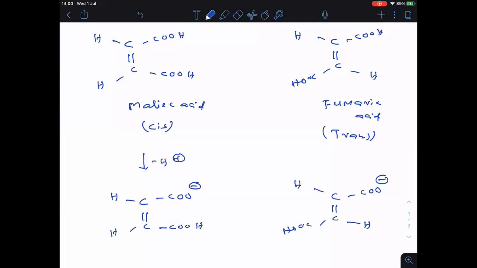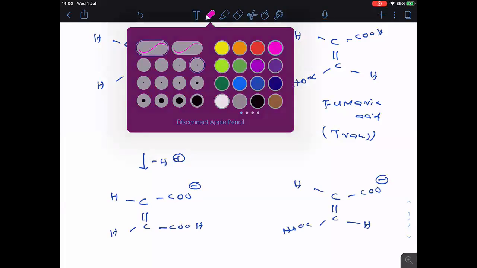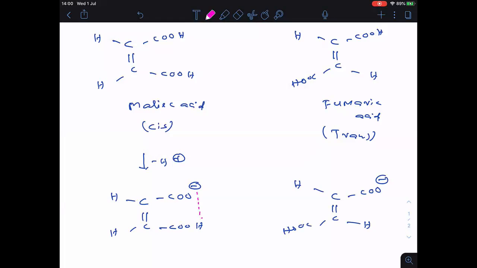Clear? So remember everyone, in the first one what happened? The anion is stabilized by hydrogen bonding, you see. This is the hydrogen bonding. Whereas in the second case, there is no hydrogen bonding. Followed everyone? If the anion is stable, the corresponding acid is the stronger acid. Therefore, malic acid is a stronger acid when compared to fumaric acid.